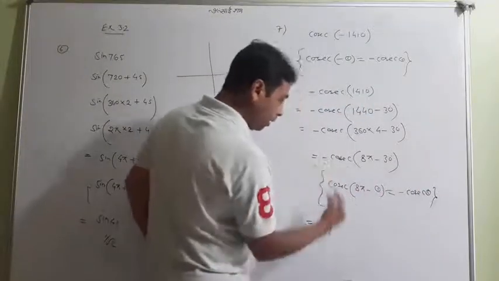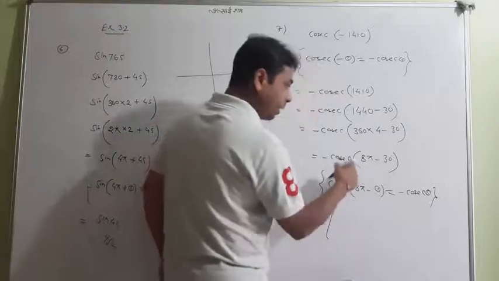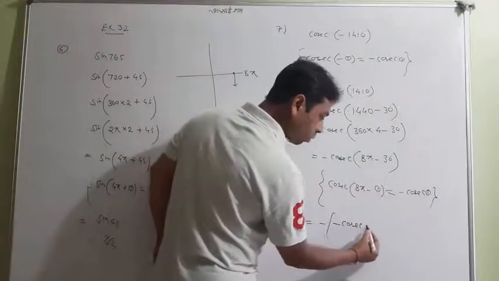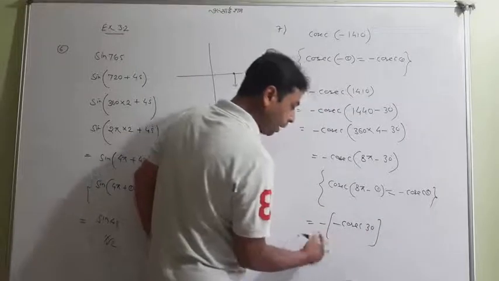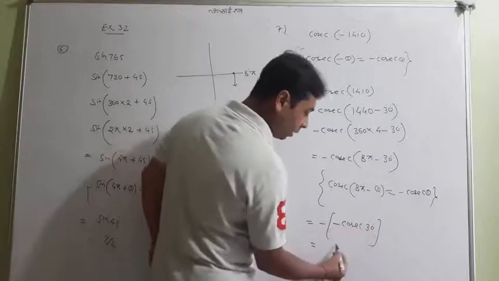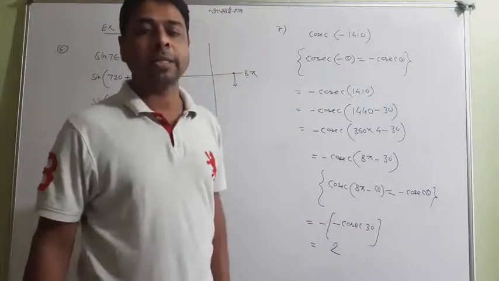So the answer will be like that. This is a minus already here. Cosec of 8 pi minus theta is minus cosec theta. So minus cosec 30 will come. Minus and minus gives plus. And cosec 30 is itself 2. And that's the answer to the question.